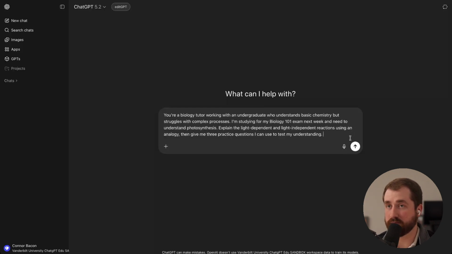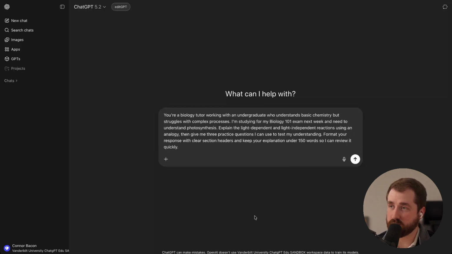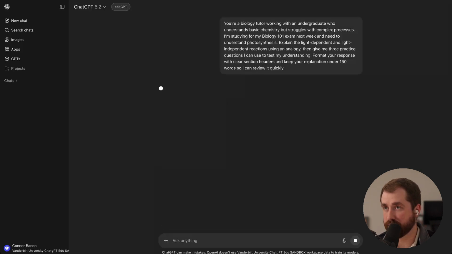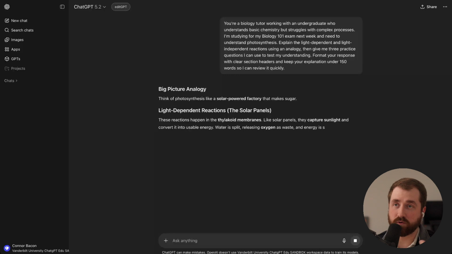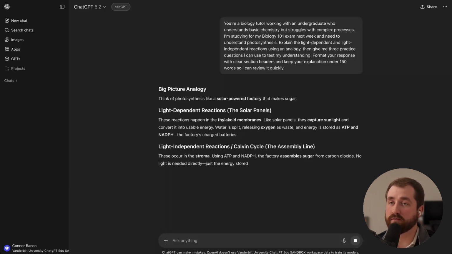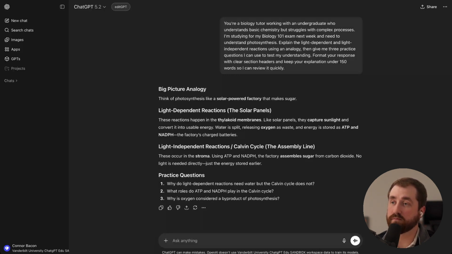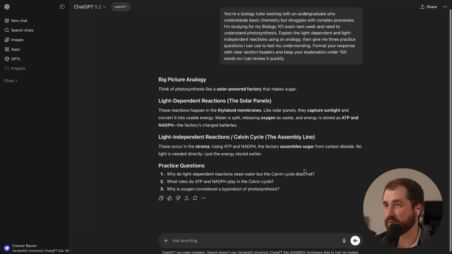Finally, format. Format your response with clear section headers and keep your explanation under 150 words so that I can review it quickly. So here we'll submit this. While we're waiting, I just want to note, you don't have to use all 4 of these in every single prompt, but you might find that by using one of them, you get a slightly better output than you would have before.